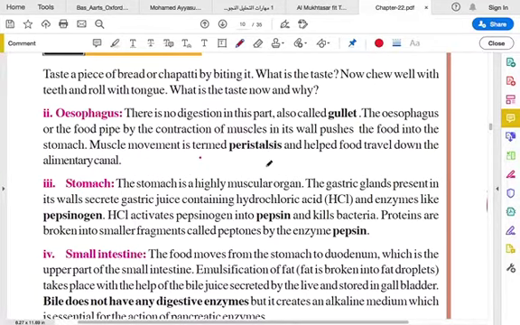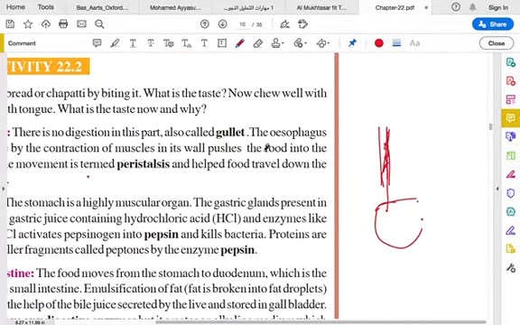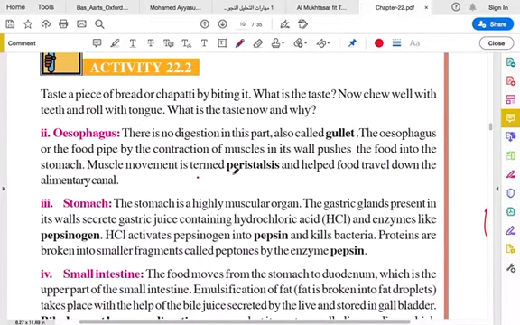So that muscle movement that happens in the food pipe is called peristalsis. This is the process called peristalsis. The muscle movement is called peristalsis.